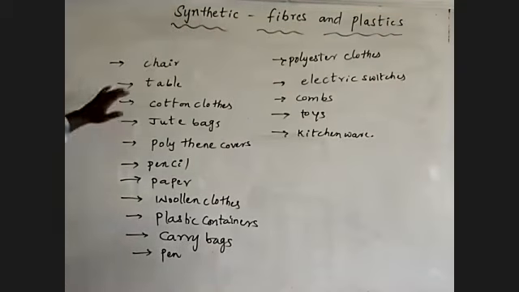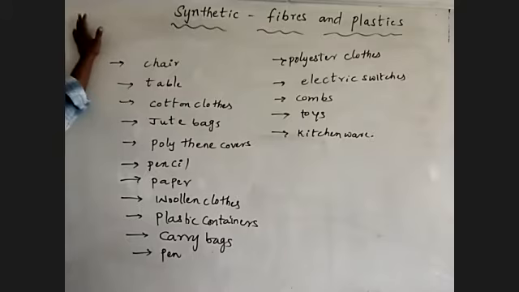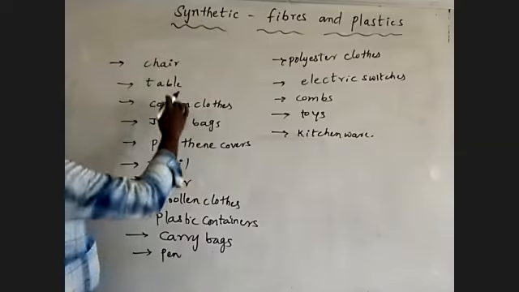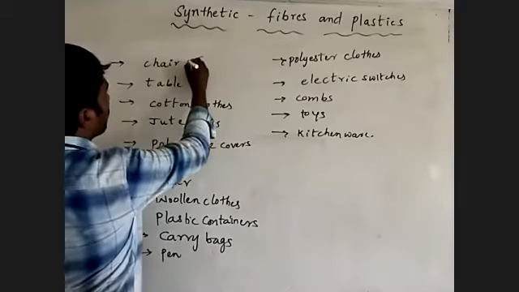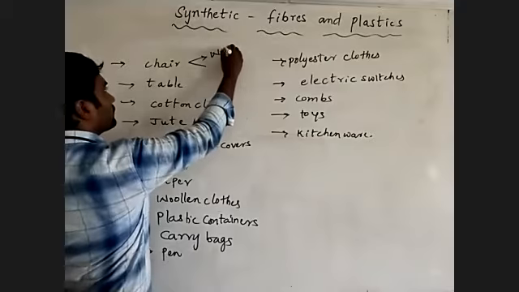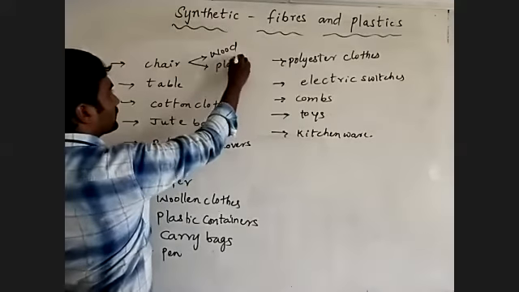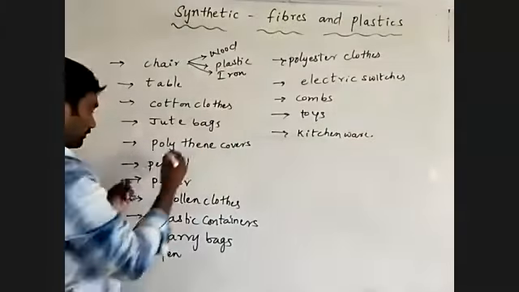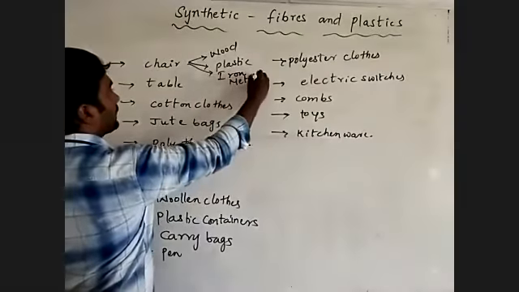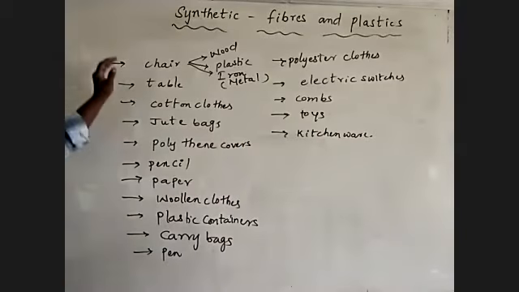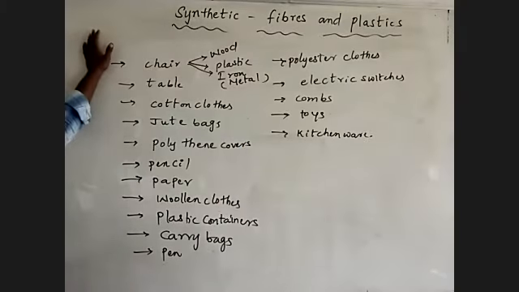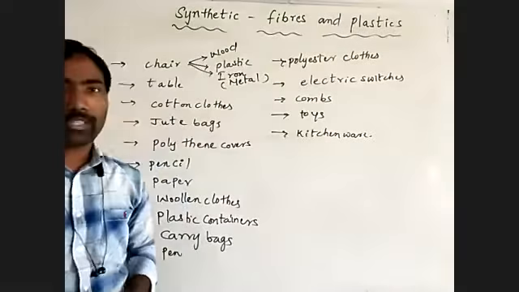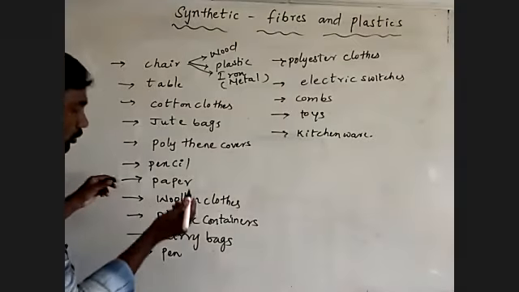Those all things are present in our home. Are you clear about that? Chair is a thing. This chair is generally made up of wood or plastic. Sometimes we observe iron, meaning metal. There are different types of chairs. Chair is a common thing, but the thing is made up of different types of material. Table, stool.